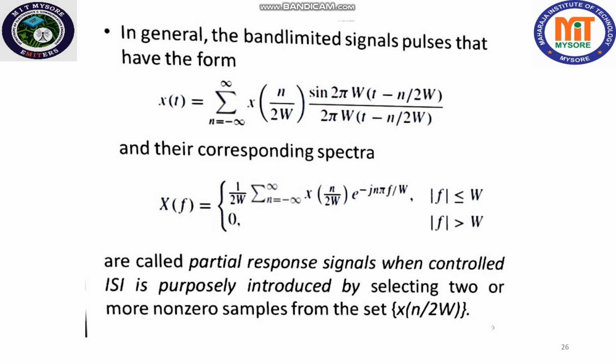So this is about the design of band limited signals with controlled ISI or partial response signals. Zero ISI is practically not possible. That's why we are going for controlled ISI by designing different kinds of input sequence itself. That is the duo binary sequence, the modified duo binary sequence, and the general equation for band limited signal generation. With this we'll conclude this lecture.